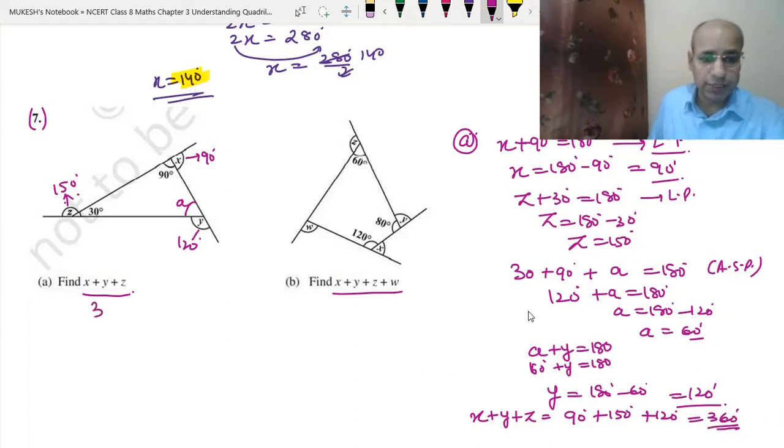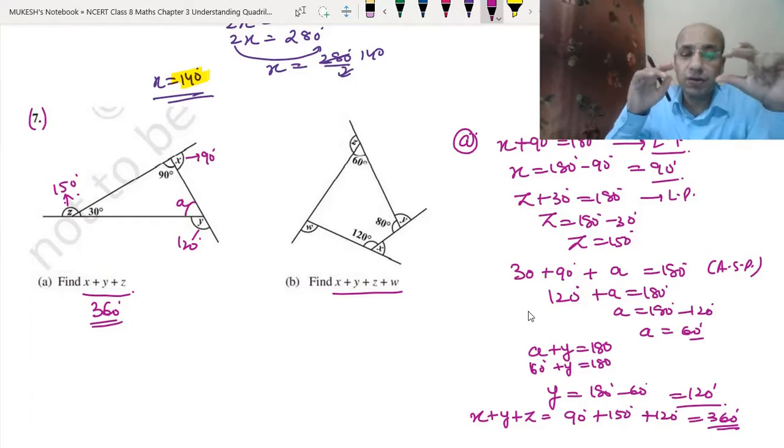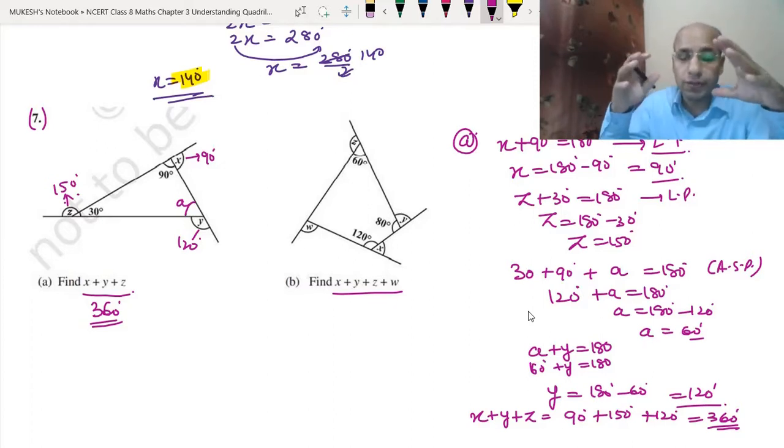So what have we got as the answer? 360 degrees. See, we have followed a very long method because we did not know that the sum of exterior angles of any polygon is 360 degrees. That we will learn in the next exercise. Right now I have told you by a long method. In the next exercise we will have a very short method.